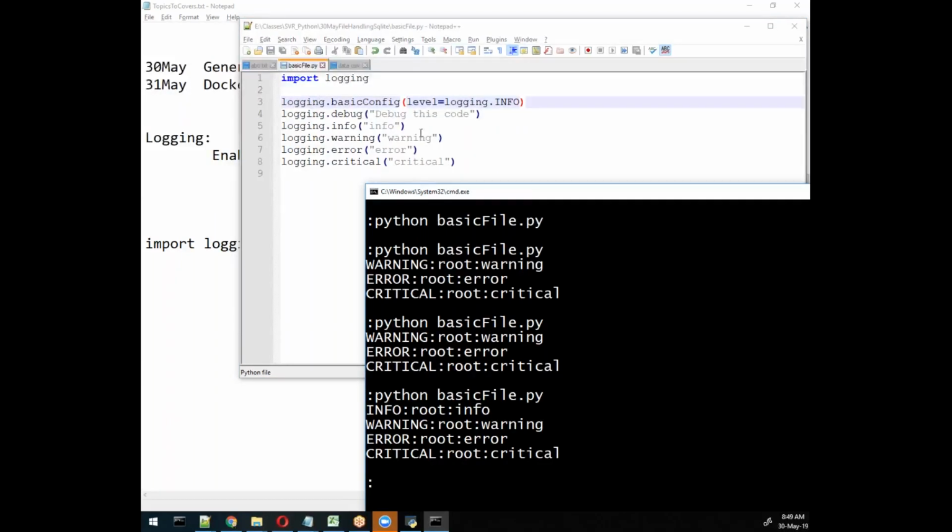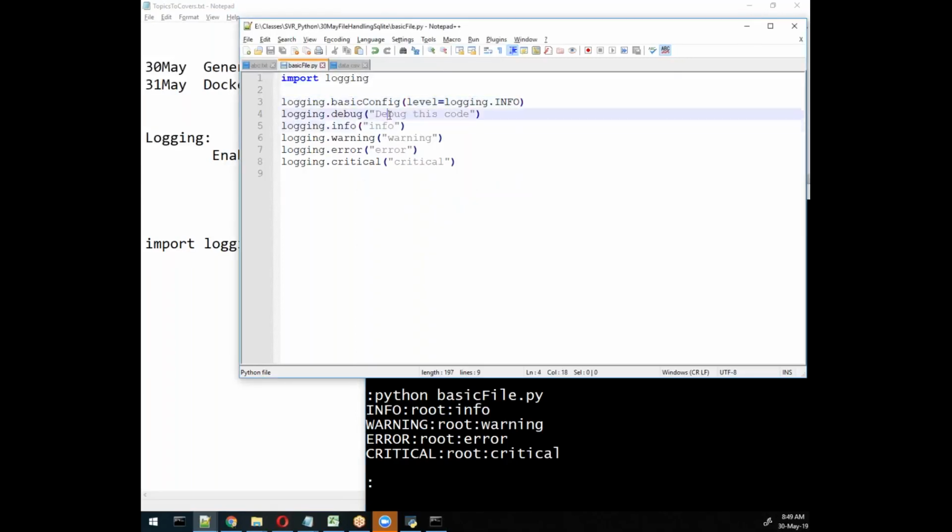So this is the hierarchy. Remember, the hierarchy is first debug, then info, then warning, then error, then critical. So critical things will always come. Suppose the connection is not established, this time you will use critical. If there is an error in connectivity, or an error in file transfer, we will display error. If there is an issue with memory space, we will display a warning message.